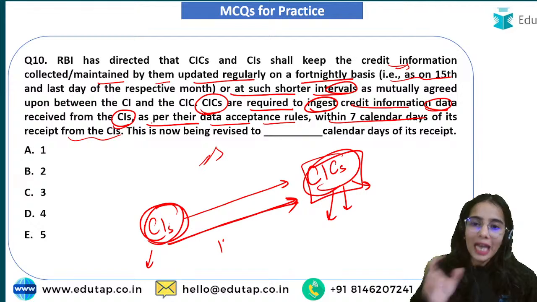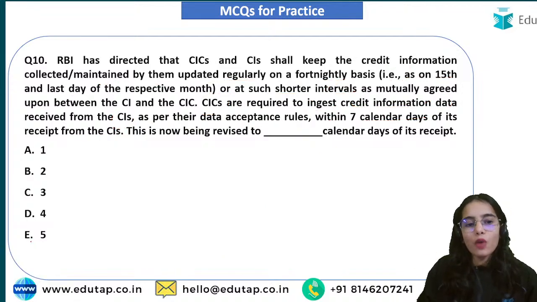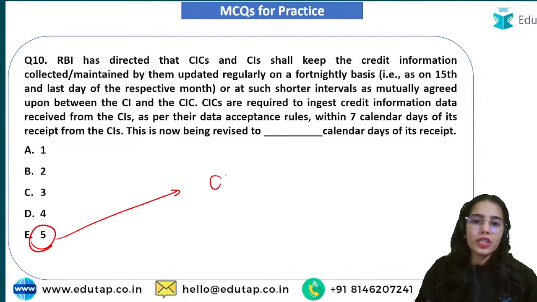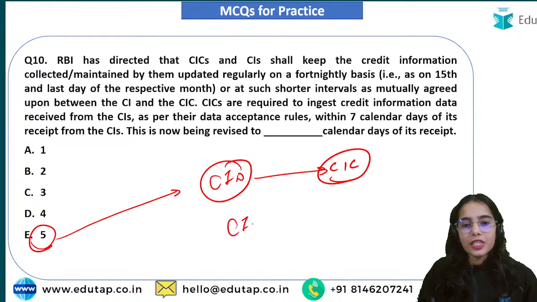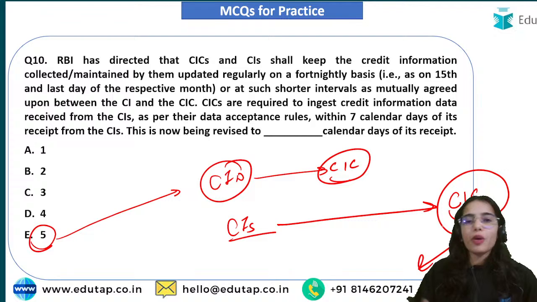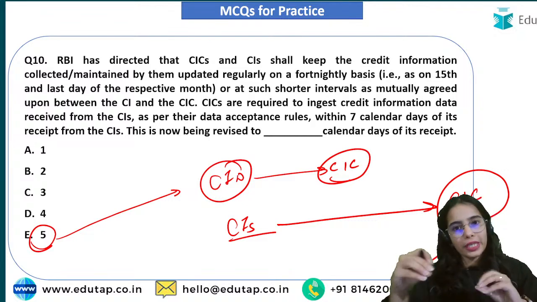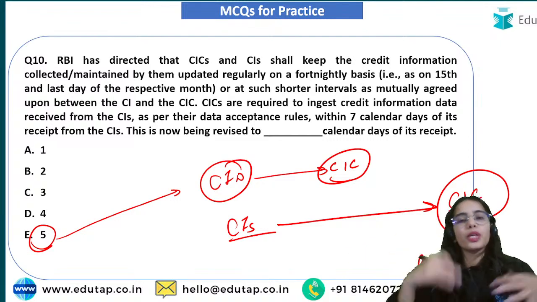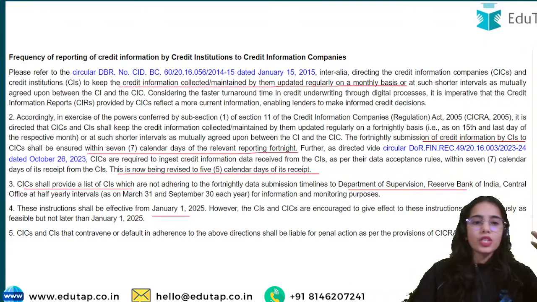Now the timeline has been improved, or decreased, we can say, and within 5 days the ingestion of the credit information data has to happen by the credit information companies. So credit institutions will provide the information on a fortnightly basis to the credit information companies, and within 5 days the credit information companies have to ingest that data and further disseminate the information to the other institutions. Got it? Yes, within 5 days. So this is the basic idea.